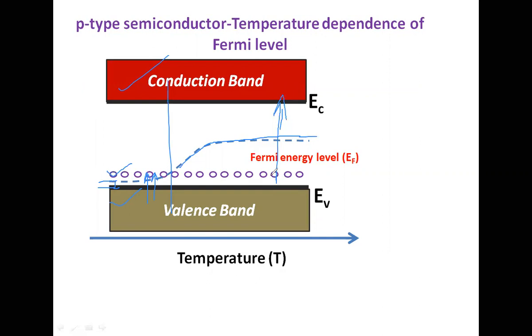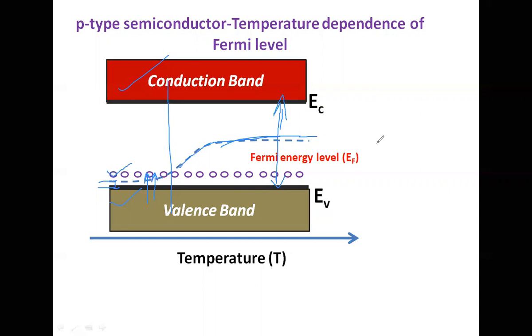That means in the case of p-type semiconductors, as we increase the temperature, the position of the Fermi level increases to the midpoint of the forbidden energy band gap. This is what is happening. In intrinsic semiconductors, the Fermi energy level is constant with temperature.